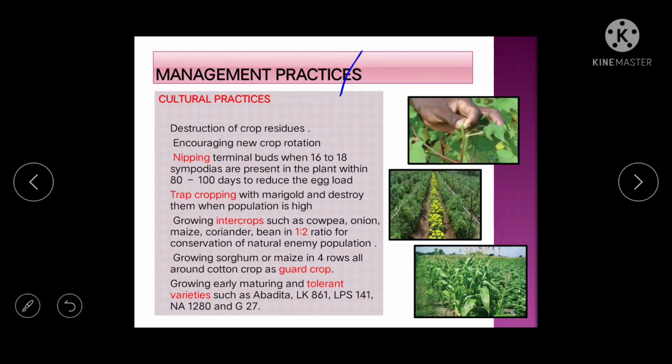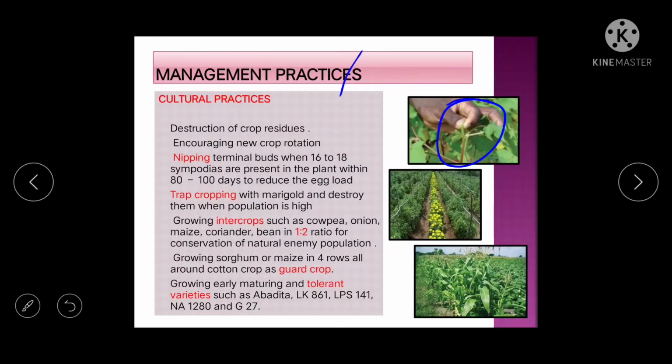Okay, so that's why you have to do cultural practices such as destruction of the crop residue, then crop rotation also you have to follow, then nipping terminal buds. So nipping means, as you can see in the picture, you have to cut the terminal bud up to 16 to 18 sympodia.